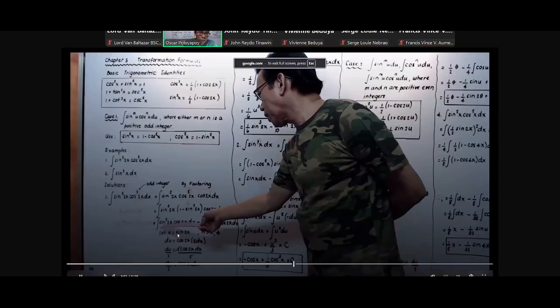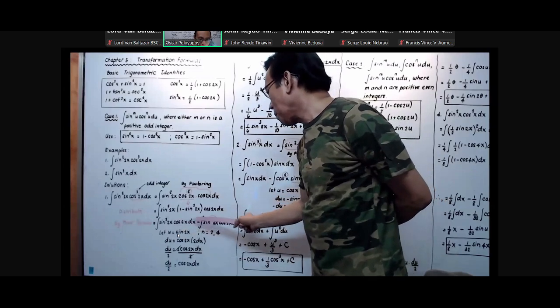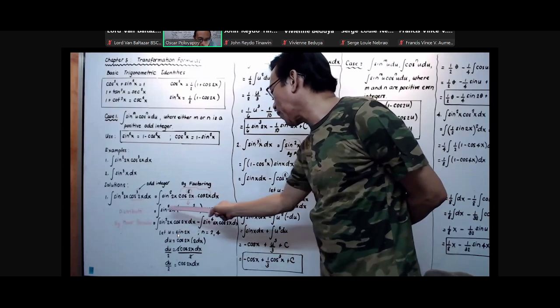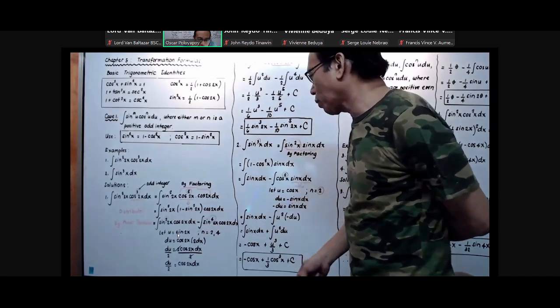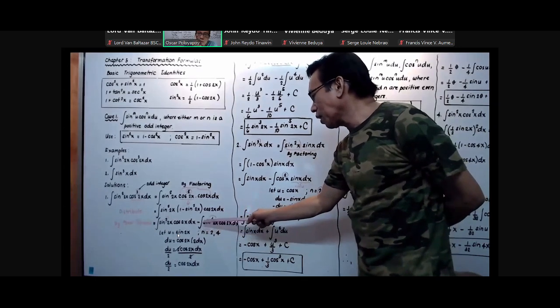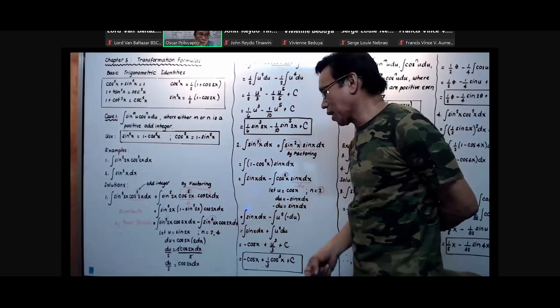Integration of sine squared 2x multiplied by cosine 2x dx, then minus the integration of sine to the fourth 2x cosine 2x dx, because sine squared 2x multiplied by sine squared 2x equals sine to the fourth 2x. Okay?